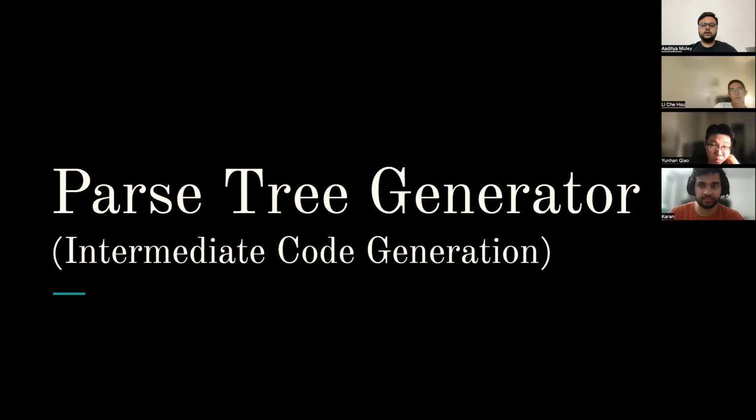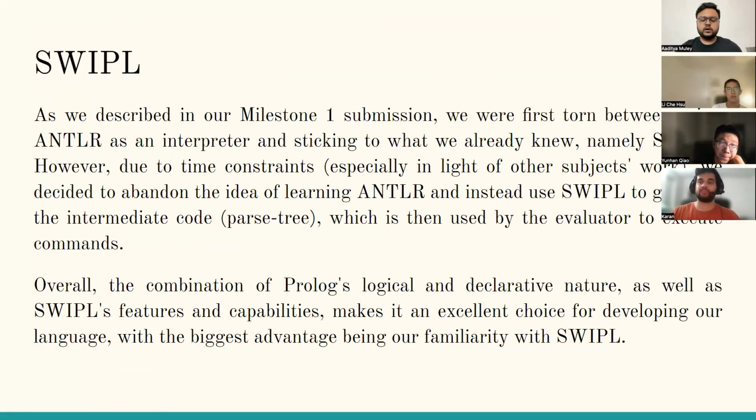So the parse tree generator. In the milestone one submission, we had mentioned that we were still confused whether we should be using ANTLR or Prolog, because even though ANTLR makes the work pretty easy compared to Prolog once we have the grammar implemented, none of us were actually familiar with ANTLR.